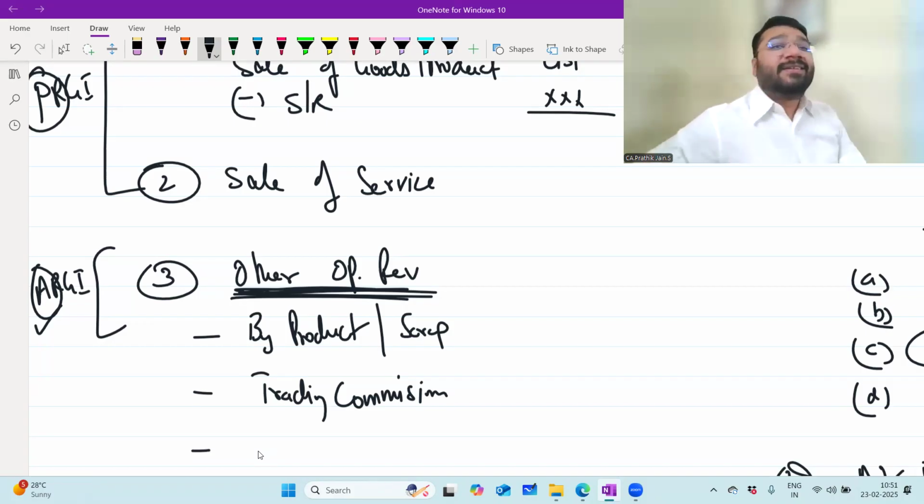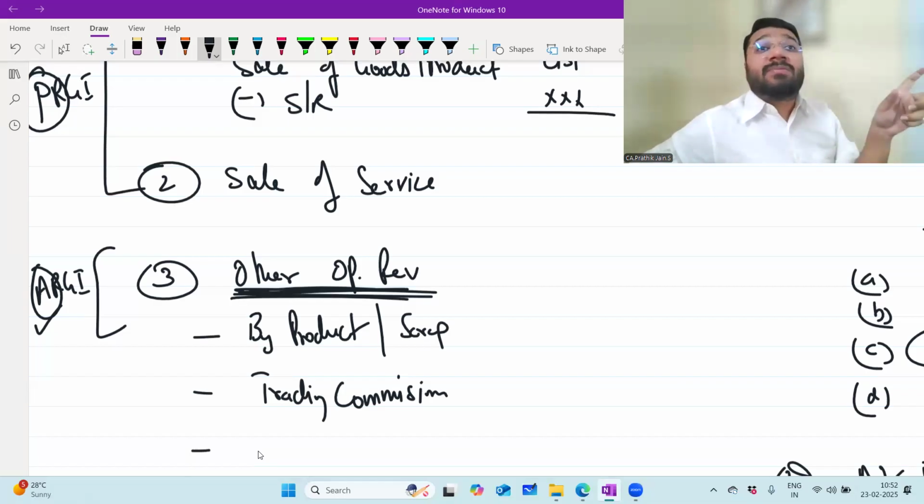Okay, others. Think about it. No, that is not the explanation. Please tell me, others. One more time I'm explaining. KVA Real Estate Limited. I purchased a lot of assets with the intention to rent it out, and I'm doing it constantly. And I have a separate business model company in that name. Now that rental what I get is other income or revenue from operation?